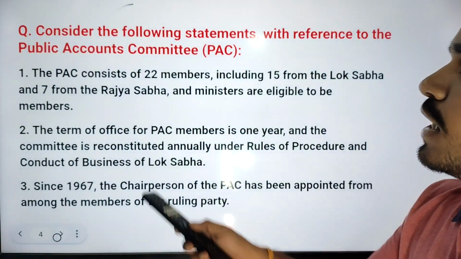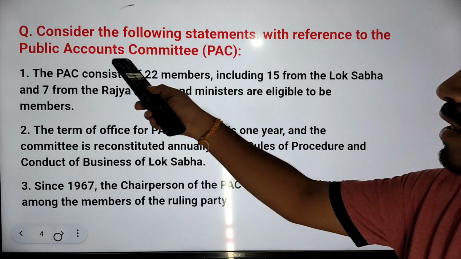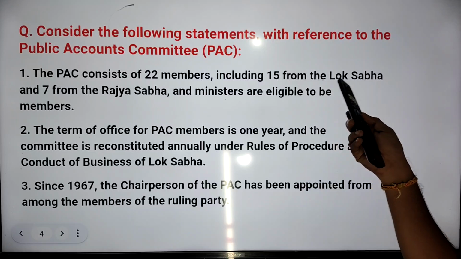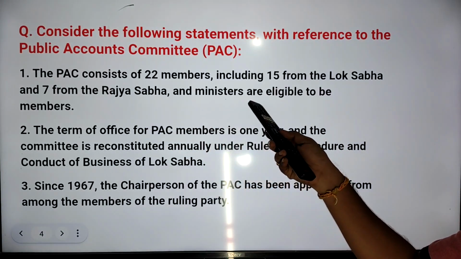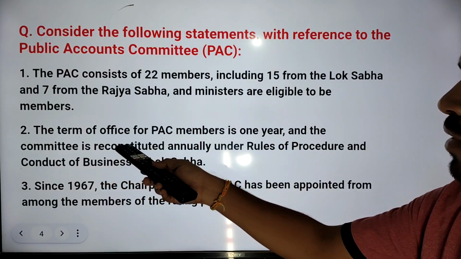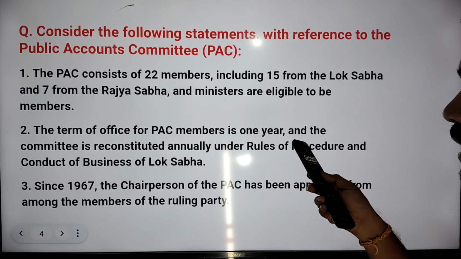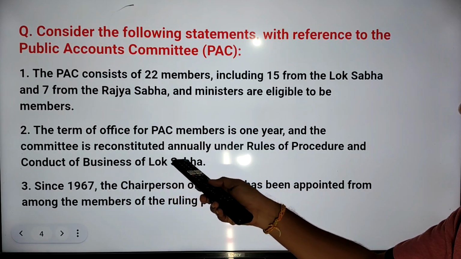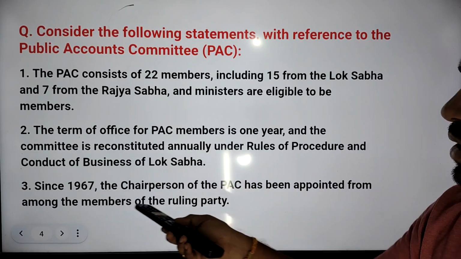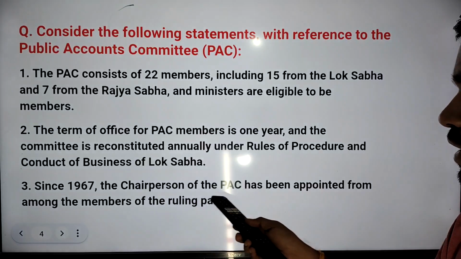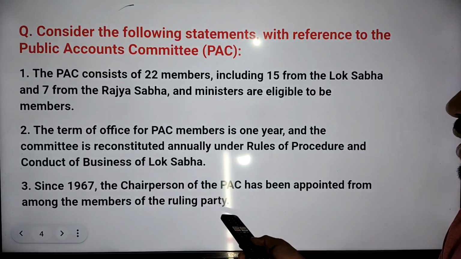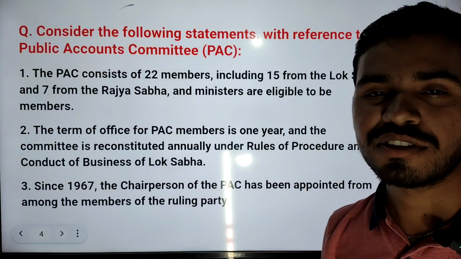So next question, consider the following statements with reference to the Public Accounts Committee. First statement, the Public Accounts Committee consists of 22 members, including 15 from Lok Sabha and 7 from Rajya Sabha, and ministers are eligible to be members. Second statement, the term of office for PAC members is 1 year and the committee is reconstituted annually under the Rules of Procedure and Conduct of Business of Lok Sabha. Third statement, since 1967, the chairperson of the PAC has been appointed from among the members of the ruling party. Which of the following statements regarding the Public Accounts Committee are correct?